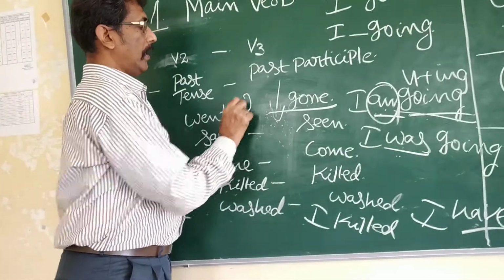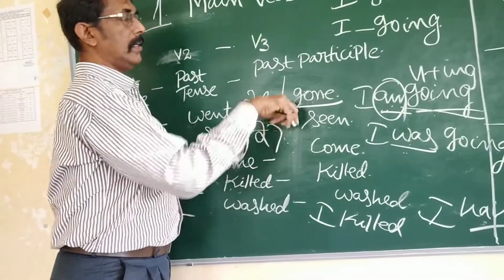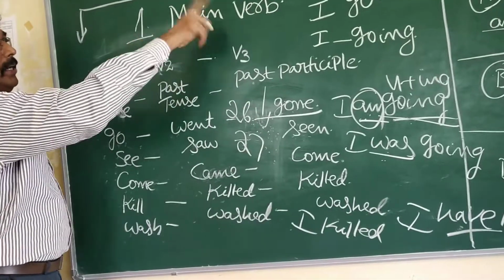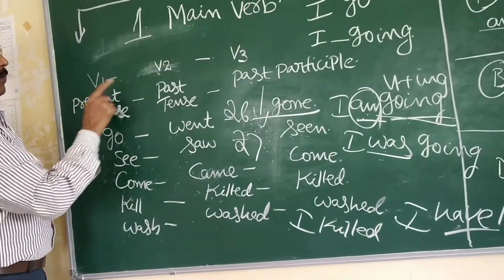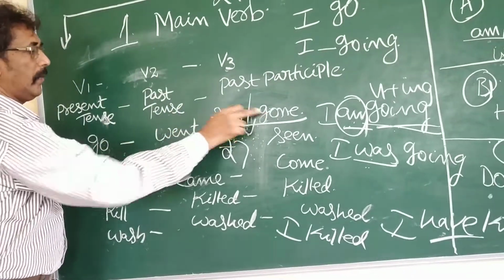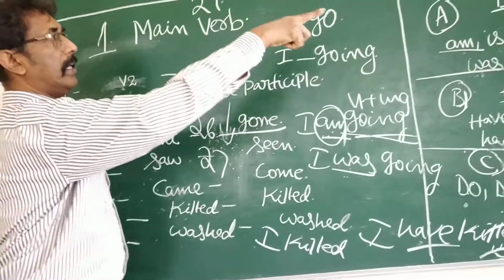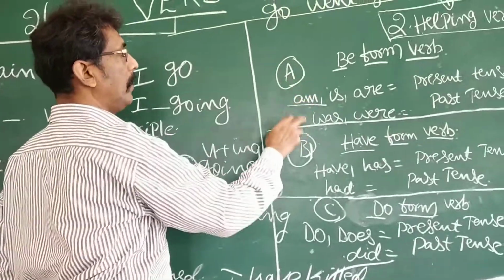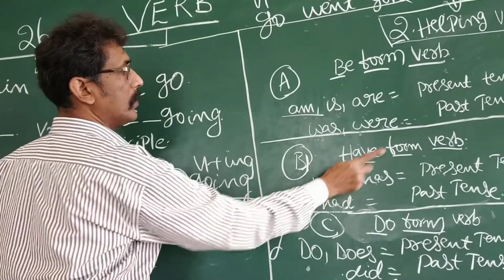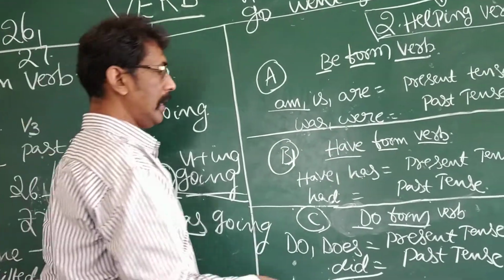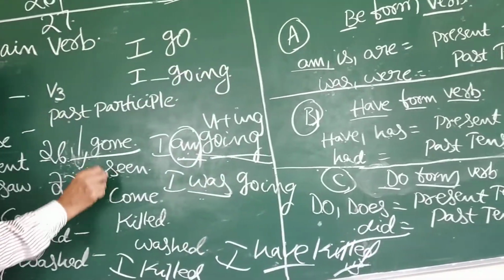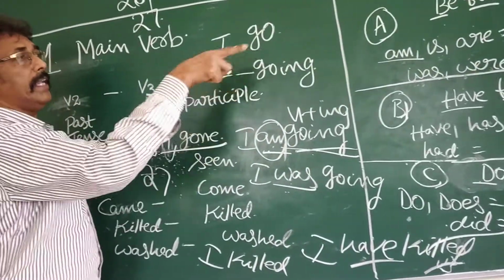So, question number 26 will be discussed in my next class. You must understand verbs can be divided into main verb and helping verb. V1, V2, V3: go, went, gone; see, saw, seen. Again, helping verbs: be form, am, is are present tense, was is past tense; have form, have, has present tense, and had past tense; do form, do, does present tense, did past tense. Here V3 can never be used without any helping word.